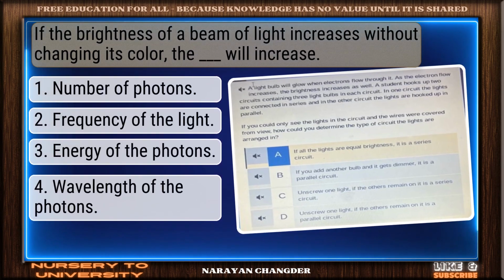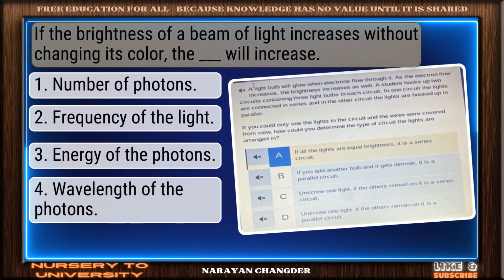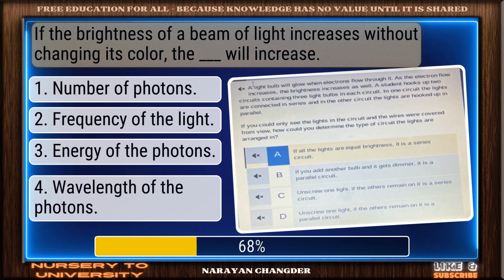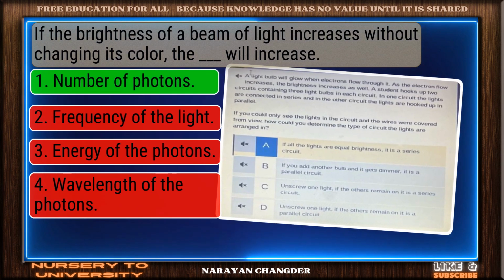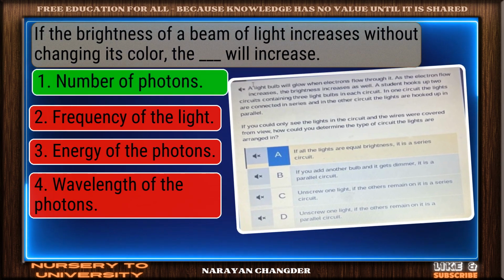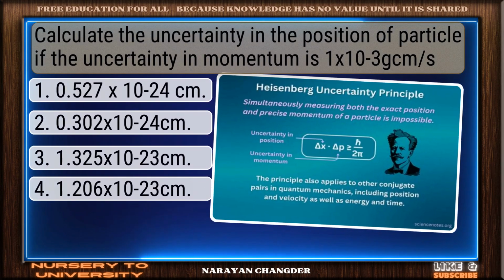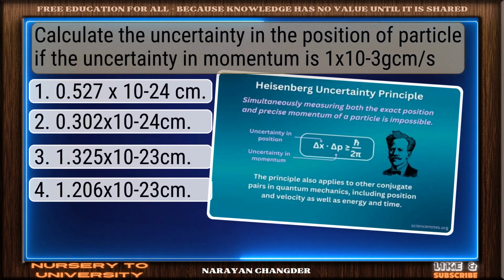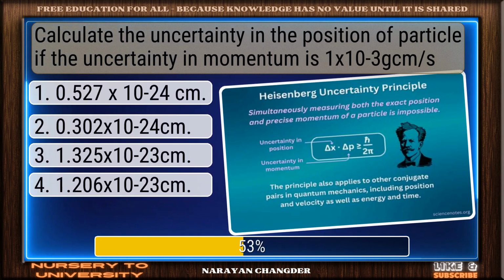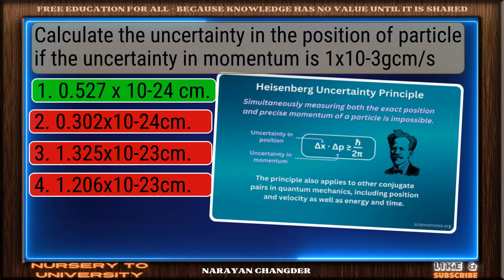If the brightness of a beam of light increases without changing its color, the dash will increase. Exactly. Number of photons makes sense, and it is the right choice. Calculate the uncertainty in the position of a particle if the uncertainty in momentum is 1x10^-3 g cm/s. 2.527 x 10^-24 cm is the correct answer.